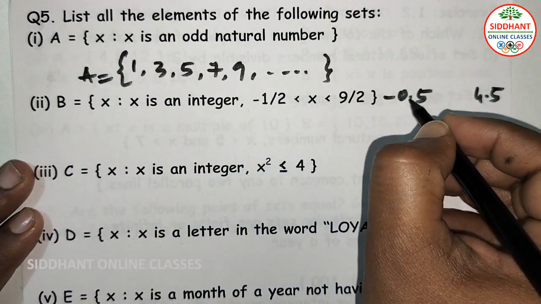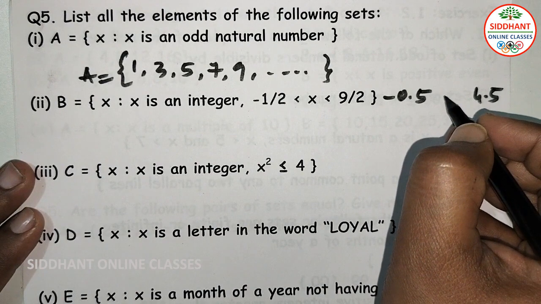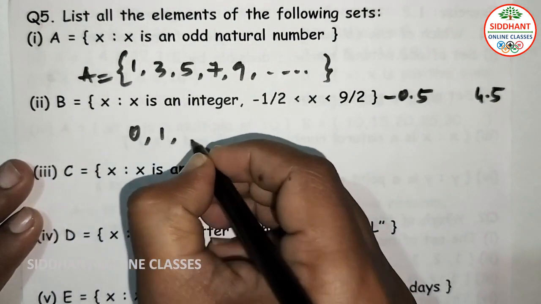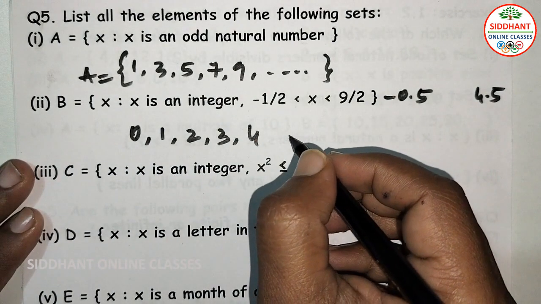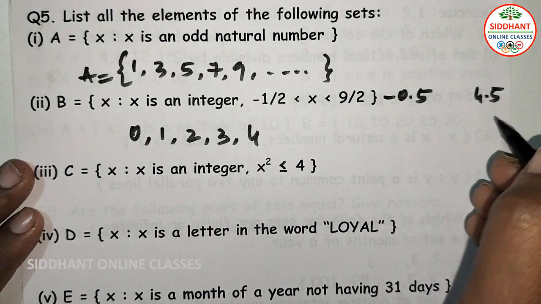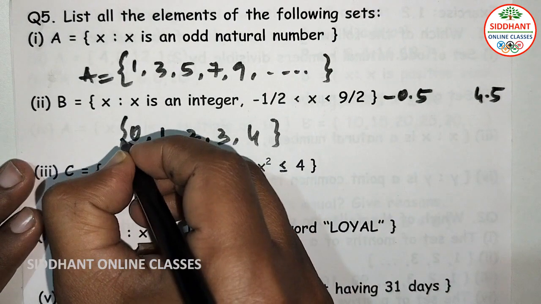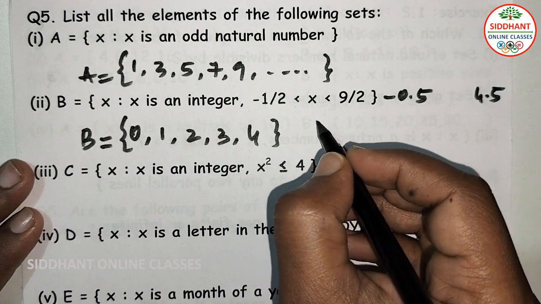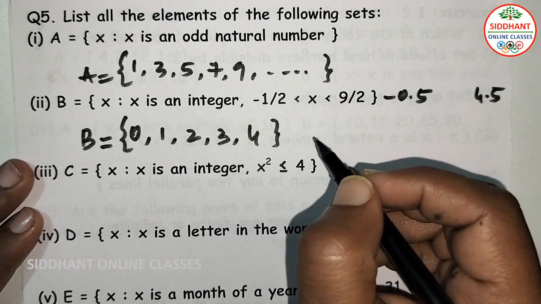So after minus 0.5 we see 0 here, after that 1, 2, 3, 4. After that 5 we can't say because it is 4.5 only. So we can write up to 4 only. So these are the integers which are present between these two numbers.